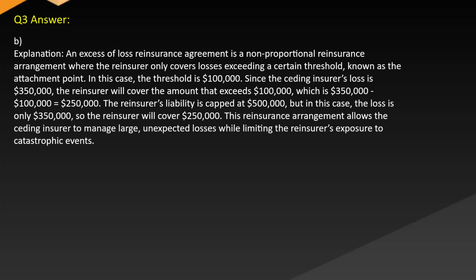The reinsurer's liability is capped at $500,000, but in this case the loss is only $350,000, so the reinsurer will cover $250,000. This reinsurance arrangement allows the ceding insurer to manage large, unexpected losses while limiting the reinsurer's exposure to catastrophic events.